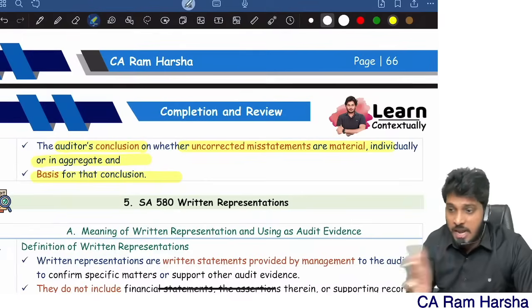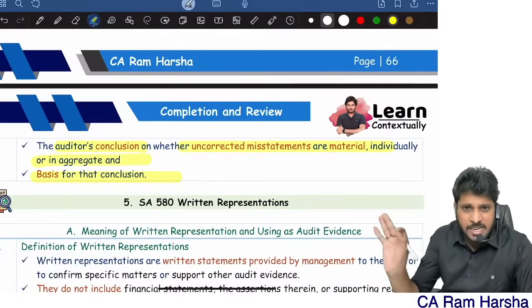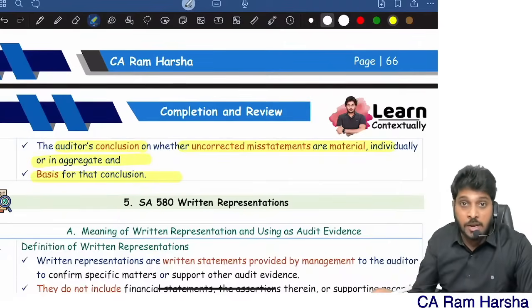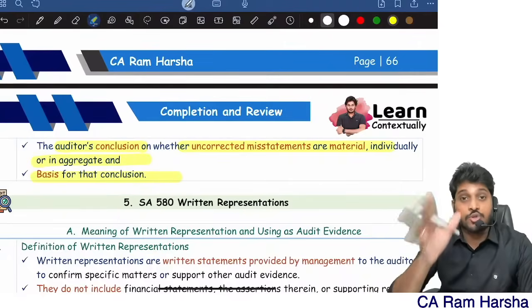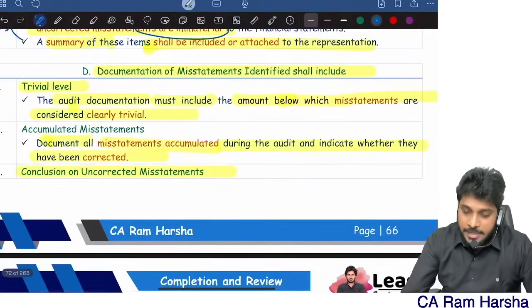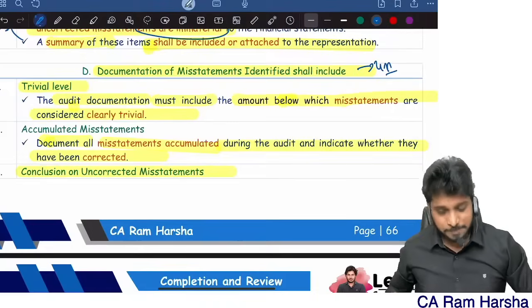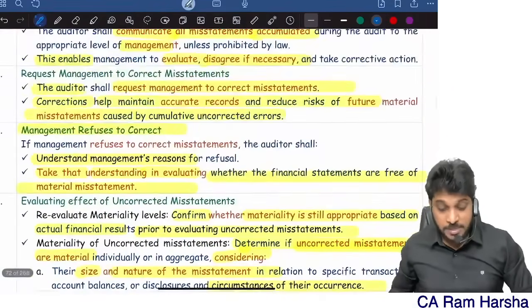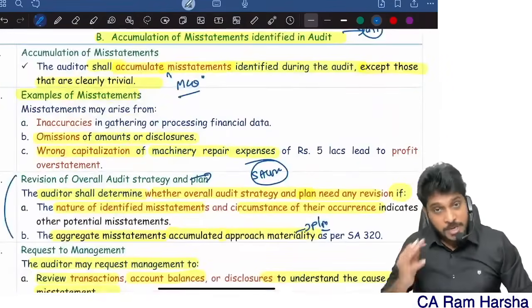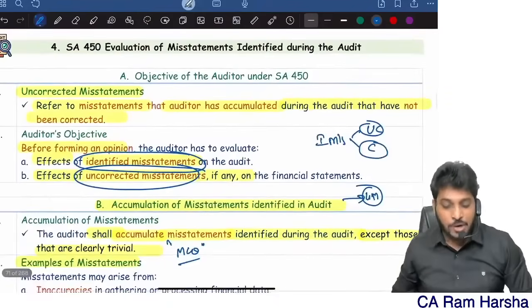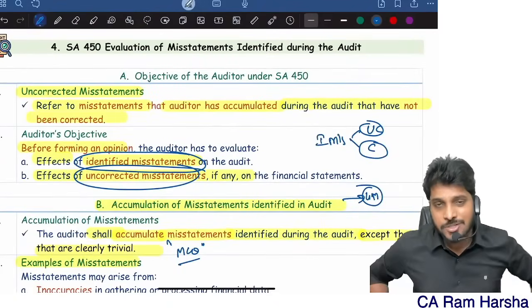You decided some material or immaterial, right? Some mistakes are uncorrected, right? Uncorrected misstatements total, are they material or immaterial? That also you should decide. So documentation, directly this itself can be asked as a 4 marks question. That's it. SA 450 is done. So documentation of misstatements, communication of misstatements, accumulation of misstatements, and the meaning of misstatement. That's it. 450 is done.